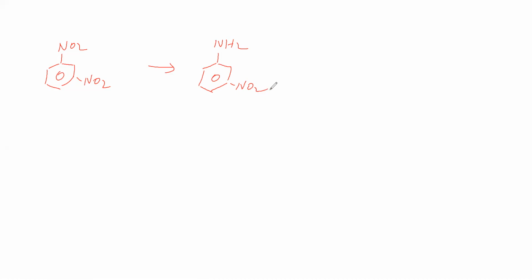For this, which reducing agent can we use? Ammonium sulfide is the reducing agent we can use. Otherwise, sodium polysulfide can be used. These two reducing agents are very mild reductants.